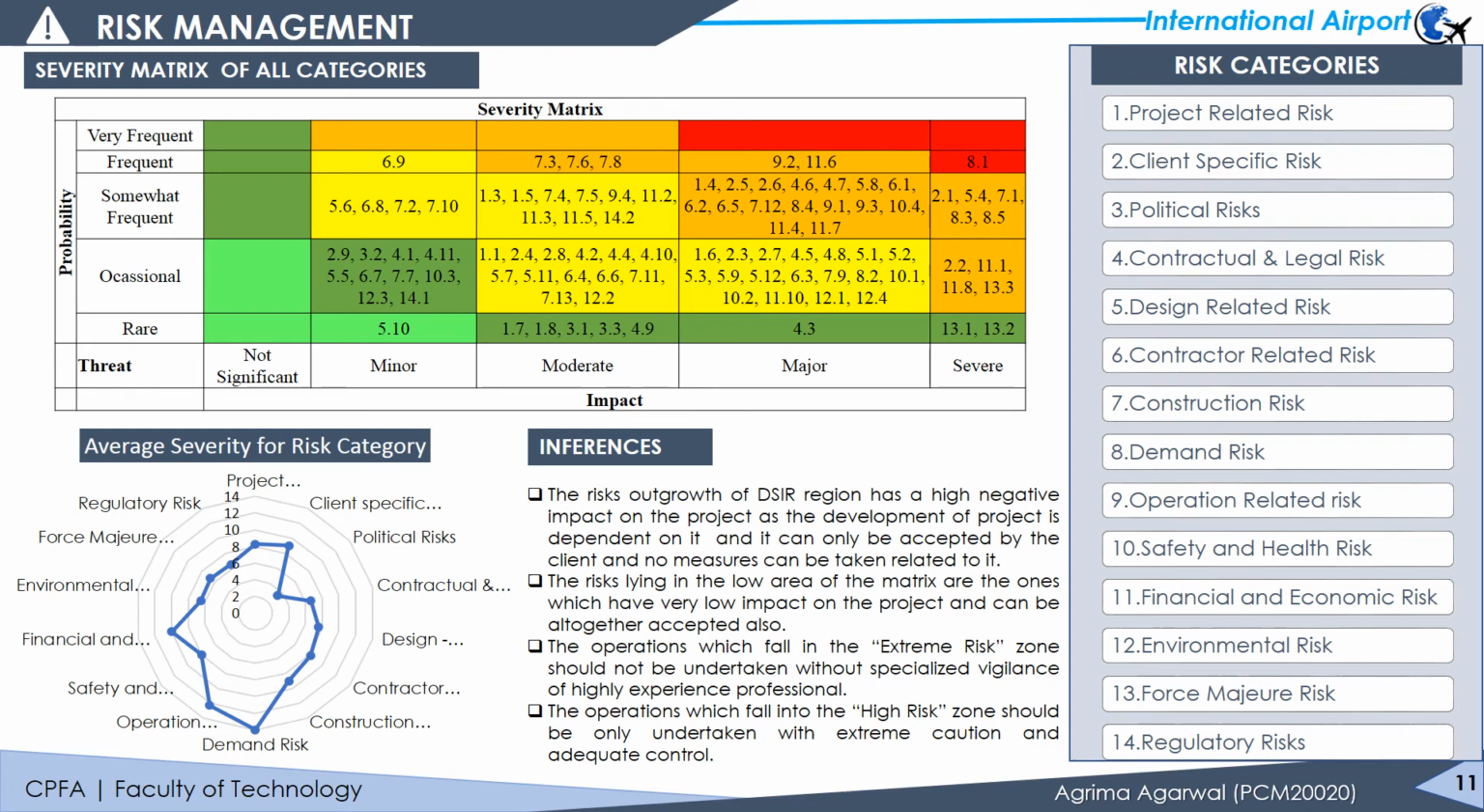The below chart shows the average severity in each risk category. Demand, operation-related risk, and financial risk have high average severity values, while political, force majeure, and environmental have low severity values. The outgrowth of the TSIR region has a high negative value on the project, as the development of the project is dependent on it. The risk lying in the low area of the matrix should be altogether accepted. The operations which fall in the extreme risk should not be undertaken without specialized professionals. The operations which fall into high risk should only be undertaken with extreme caution and adequate control.